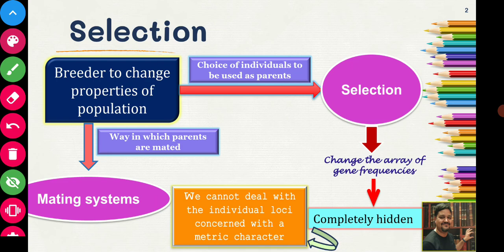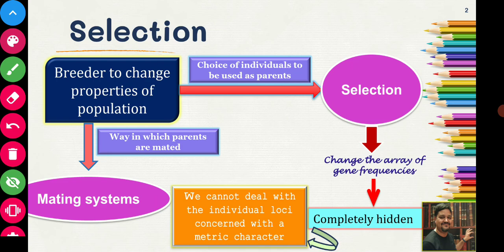So how will he change the properties of the population? Why does he want to change them? Because he wants to improve the potential of the animals he has. What potential? Production potential, reproduction potential, or whatever potential he intends. So he wants to improve the production, reproduction or any other kind of potential of the individuals or animals that he has.